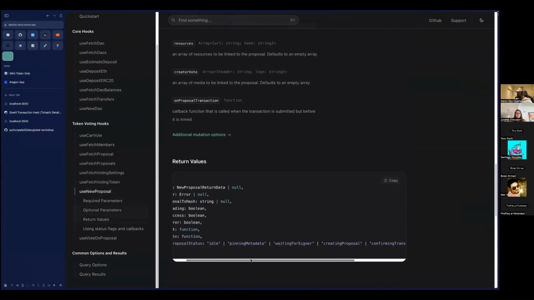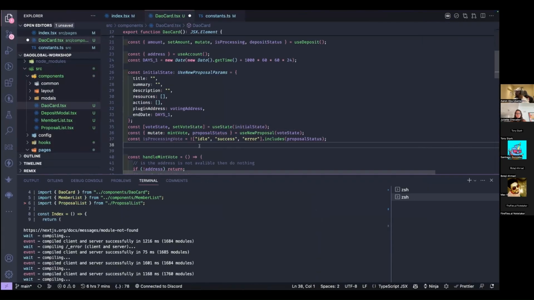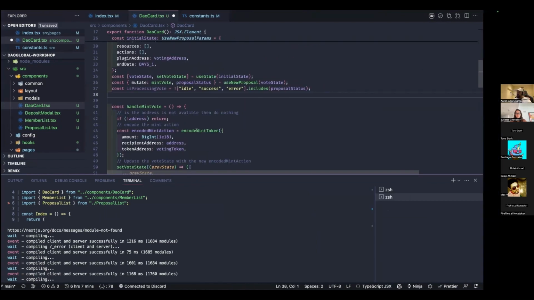There's a lot more statuses that this could be in. So instead of checking for all of these, we're just going to check for the negative. If it's not in an idle, success, or error state, then that means it is processing. So we're just checking the negative instead of checking for all of those different things.